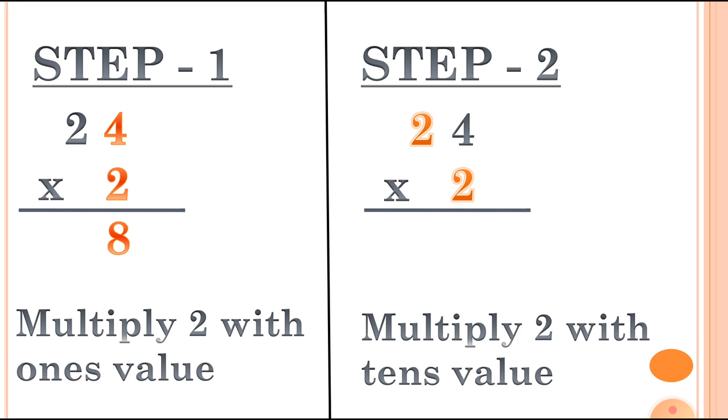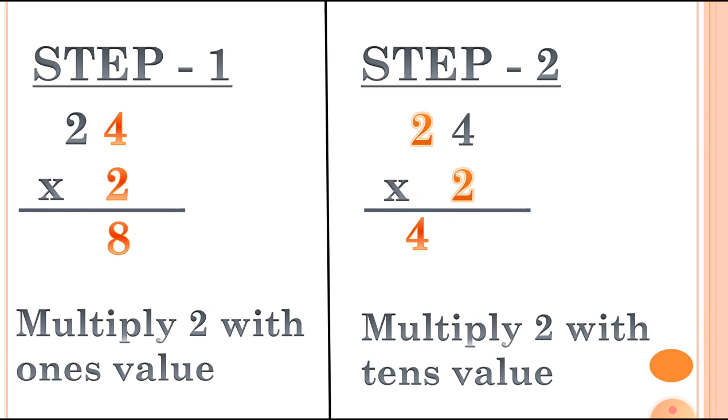First we have to multiply with the 1's value and then we have to multiply with the 10's value. You have to see this number, we have to speak this table. If here is 3, we have to speak the table number 3. But here is the number 2, so we have to speak the table number 2. We speak the table number 2 till the 4: 2 4s are 8. Then in step 2 we speak the table number 2 till the number 2: 2 2s are 4. So now this sum is complete.